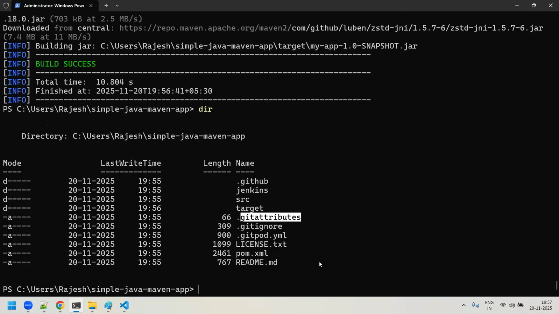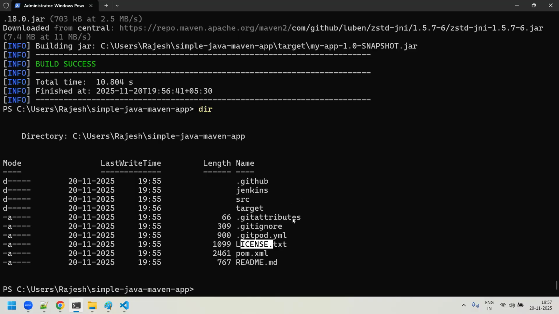Now you say, Rajesh, all these files, .gitpod.yaml, license.txt, should not be a part of your Git repo. So when you are managing everything, that post build activity will create a lot of extra files, but I don't want to really track them under my Git repo because these files are created as a process of the build.